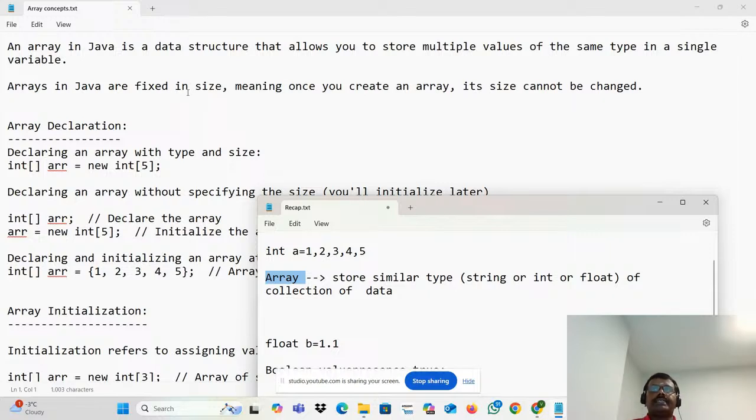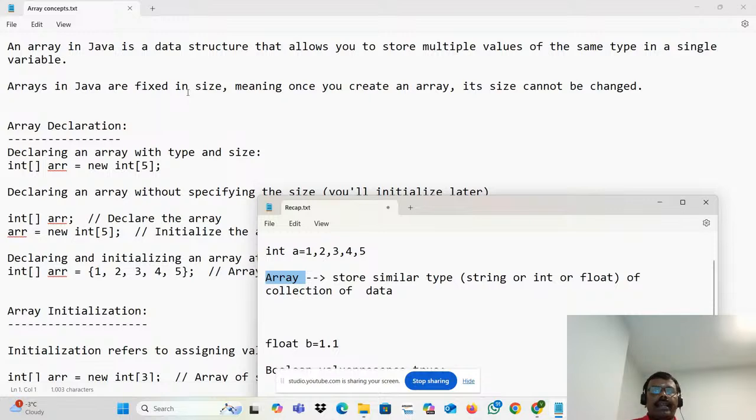Arrays in Java are fixed in size. What do I mean by fixed in size? Think about that. I have one room, and in the room only 2 people can sleep. If you're trying to put 10 people in the room, will it be occupied? No. Why? Because the room capacity is that much.